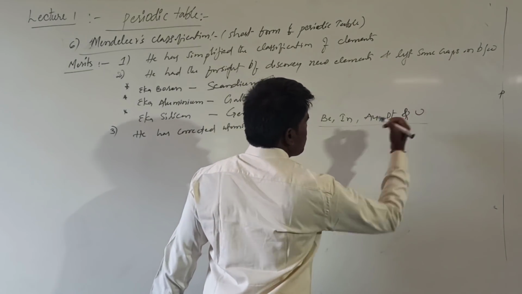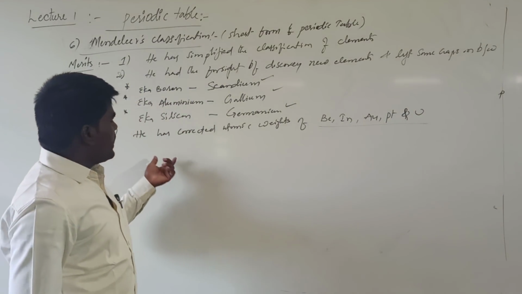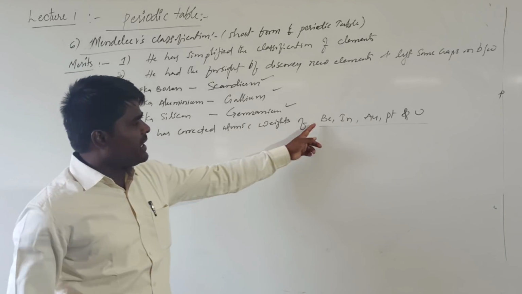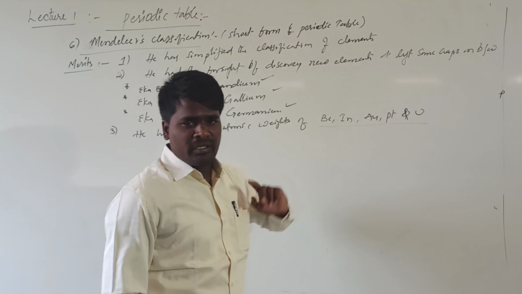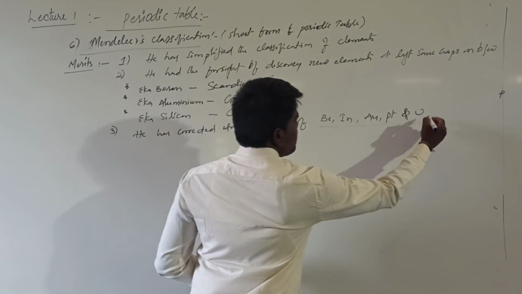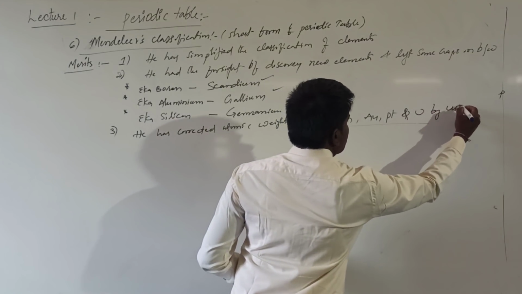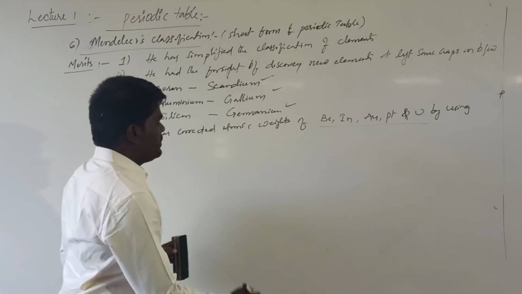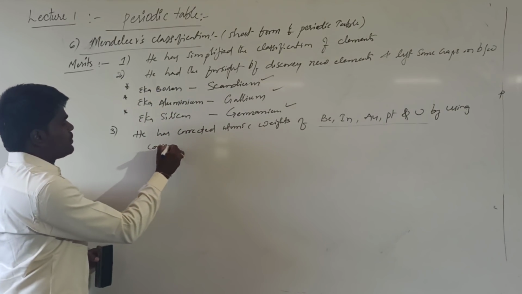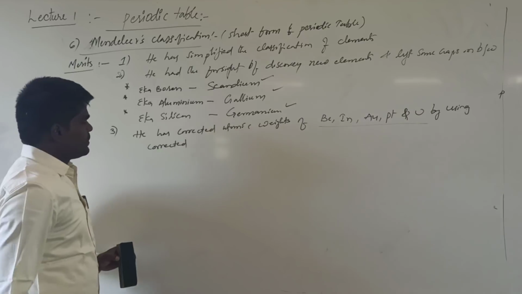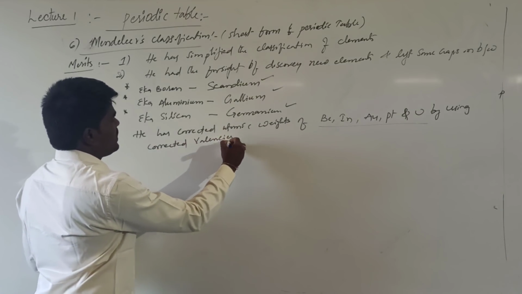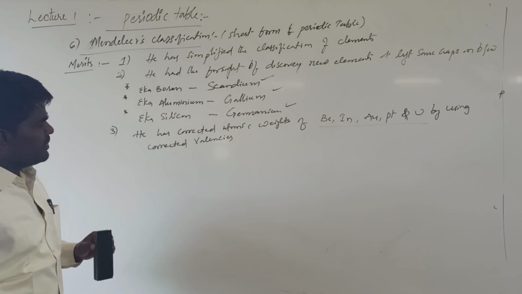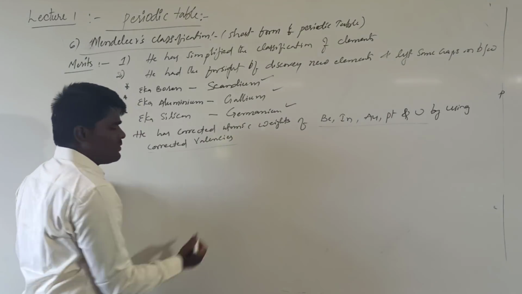He corrected the atomic weights of these elements by using corrected valences.